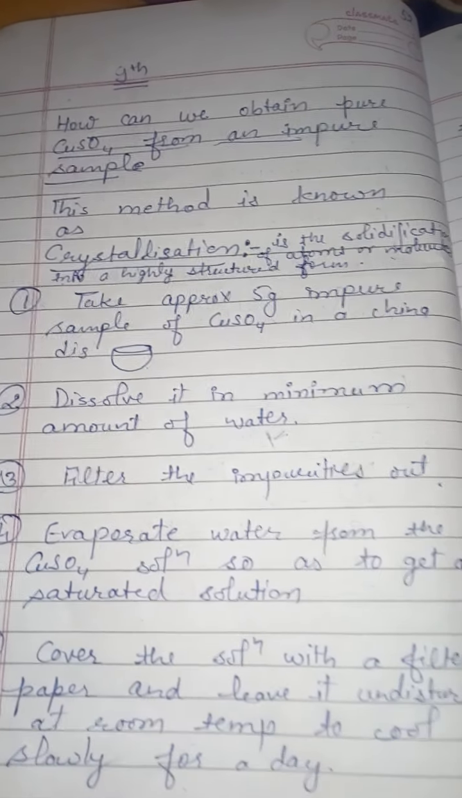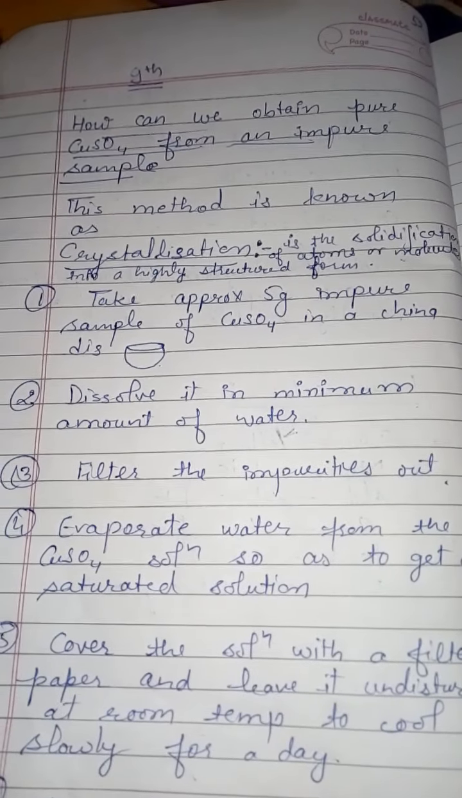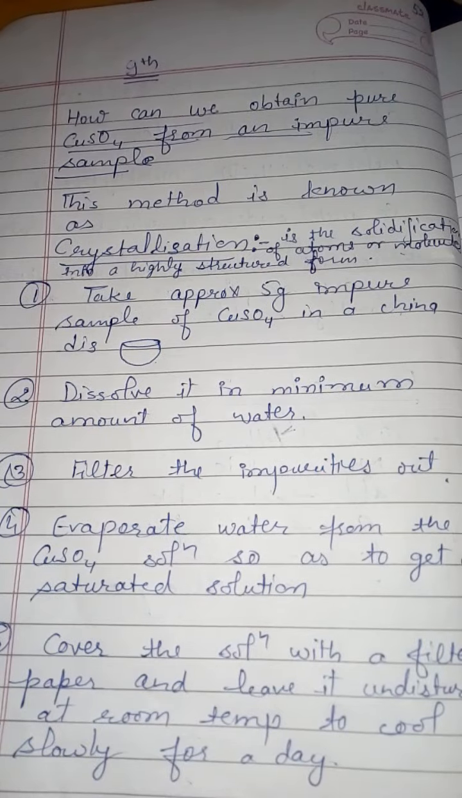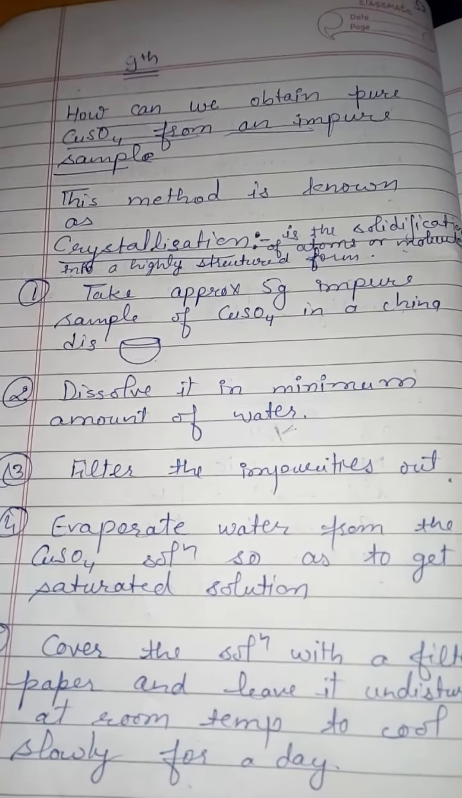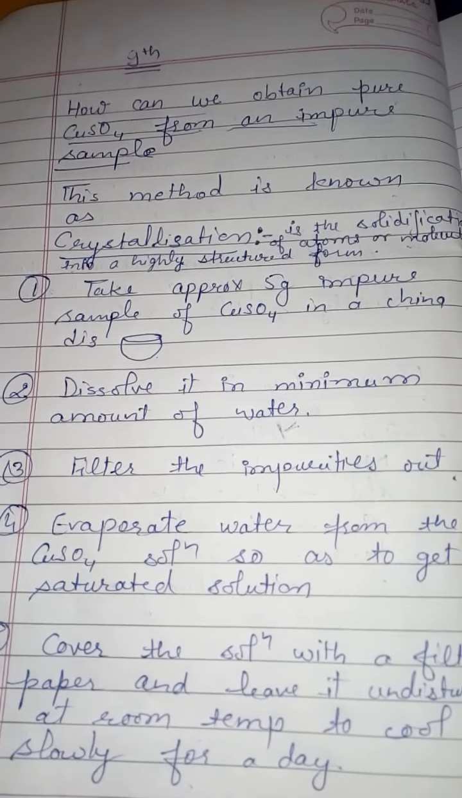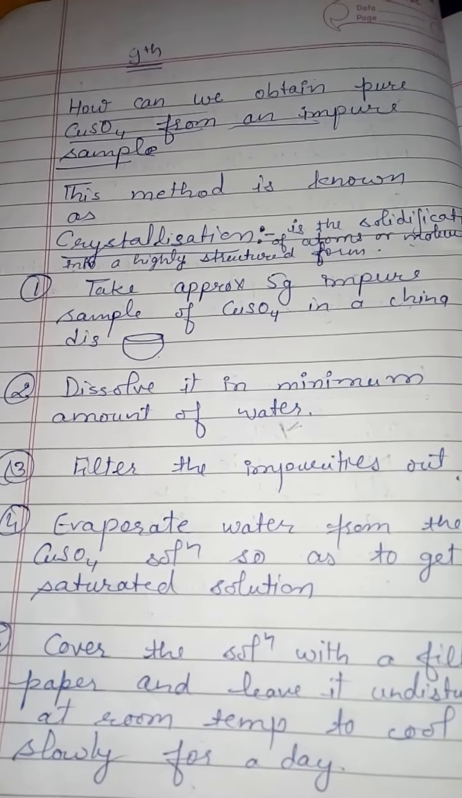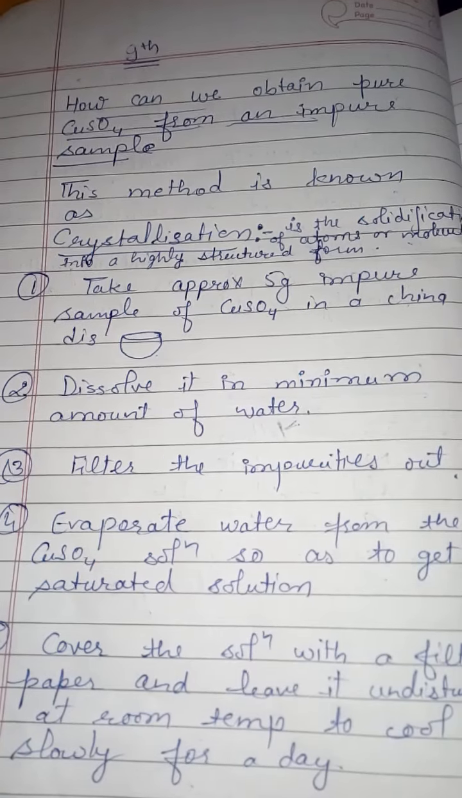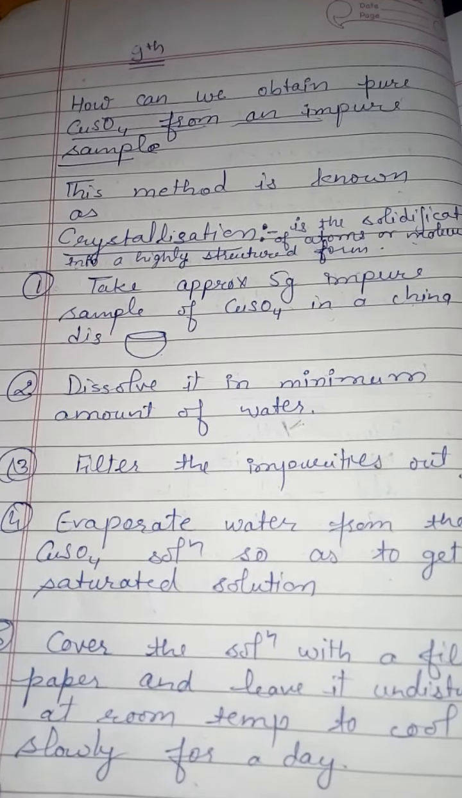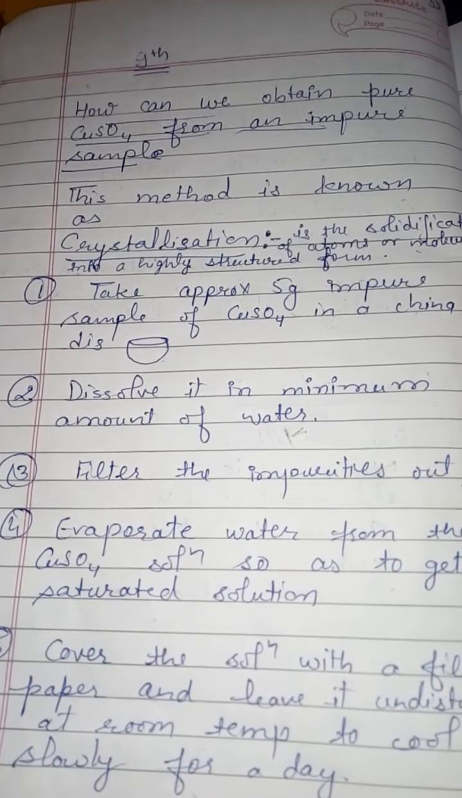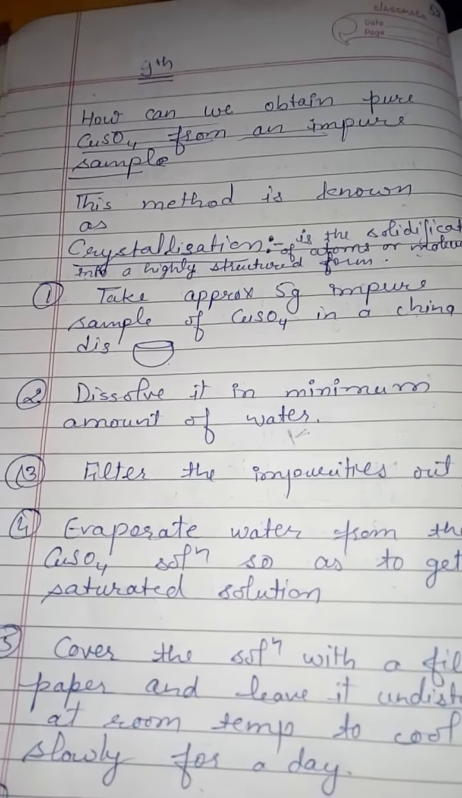Good morning, students. Today's method to separate different components of a mixture is crystallization. We use crystallization when the given sample is impure and the impurities are either soluble in the solvent we will use or will not dissolve. It can be either case.